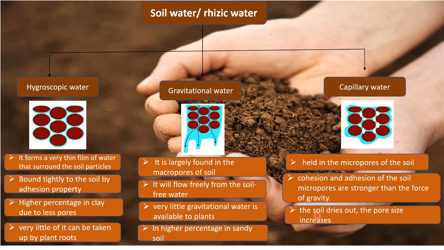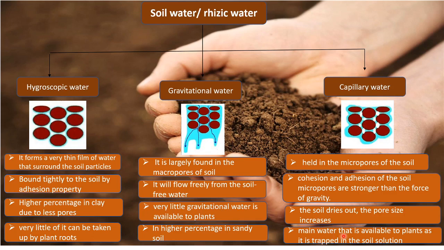But if the soil dries out, the pore size will increase. If the size of the pore increases, this will get converted into gravitational water, because when the pore size increases, water can move freely, and then the capillary water will be termed gravitational water, which will not be useful for the plant to absorb.